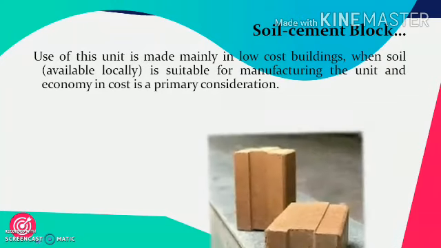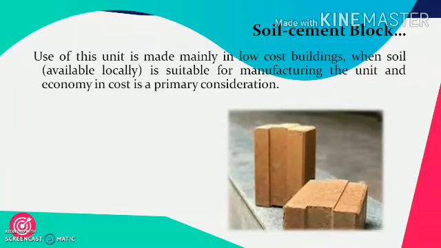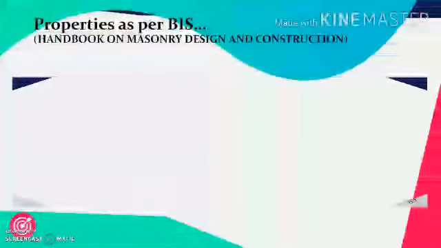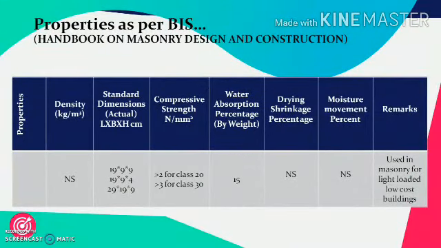Use of this unit is made mainly in low cost buildings when soil which is locally available is suitable for manufacturing the unit and its economy in cost is primary consideration. Once again, the density of this is not specified. The standard dimensions are available in three varieties: 19 by 9 by 9 cm, 19 by 9 by 4 cm and 29 by 19 by 9 cm.